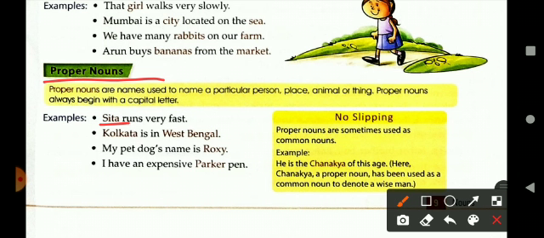So it's a proper noun. Then Kolkata is in West Bengal. So Kolkata, name of a particular city. West Bengal, name of a particular region, state. My pet dog's name is Roxy. Roxy is a special name given to a pet dog. And I have an expensive Parker pen. So Parker is a special name that is given to a pen and it's an object.